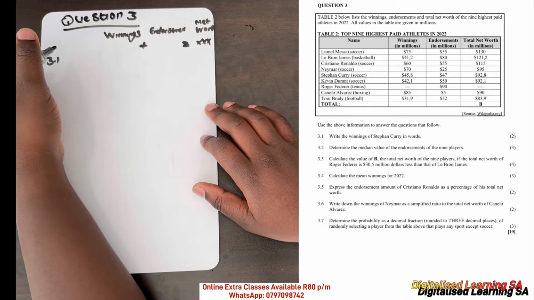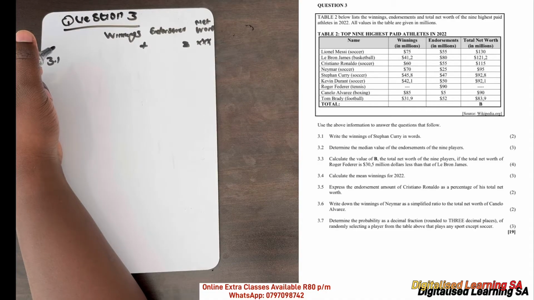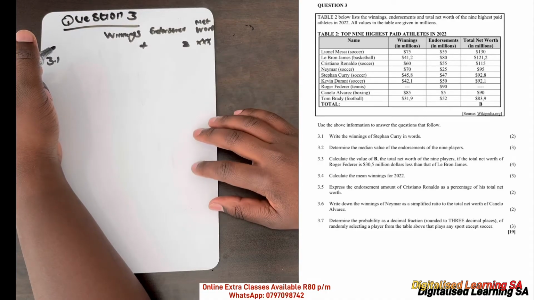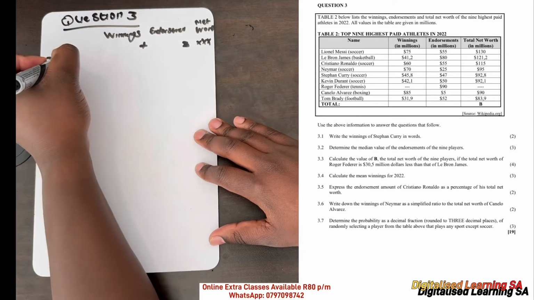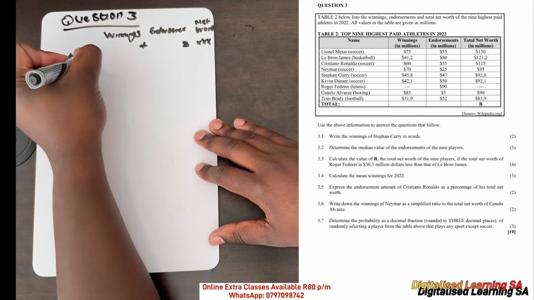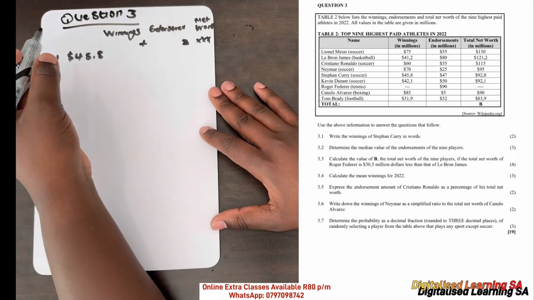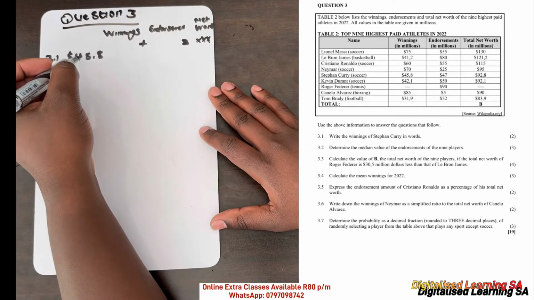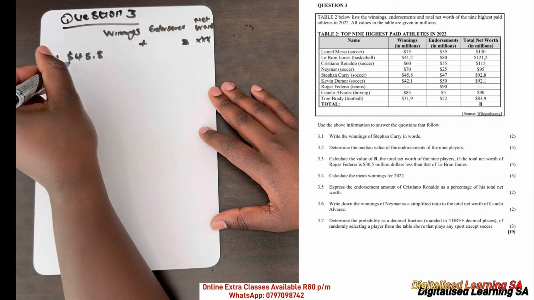Question 3.1 says write the winnings of Stephen Curry in words. If we look at Stephen Curry, we can see that his winnings were 45.8. Remember, it is given in millions, meaning that it is 45,800,000.